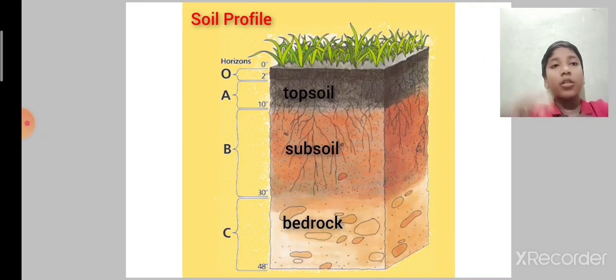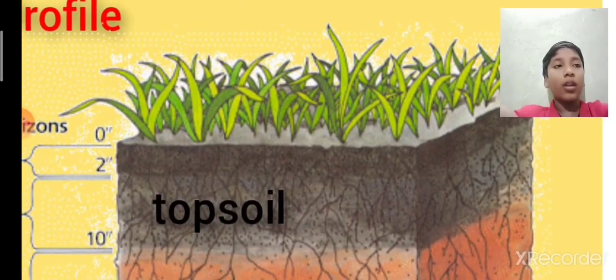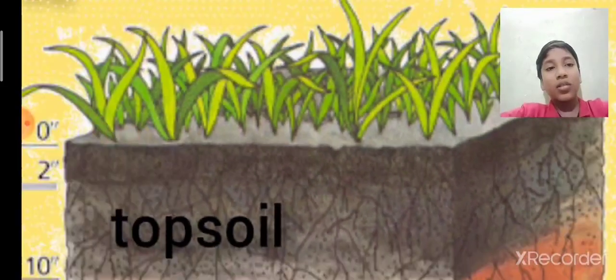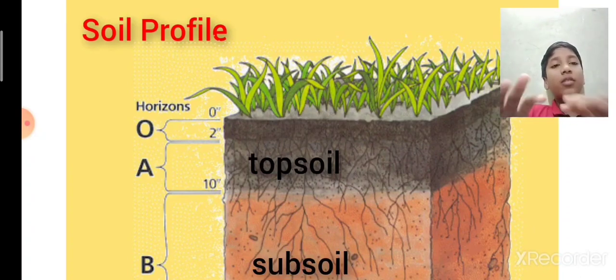Next, we will see about soil profile. What does soil profile mean? Soil profile refers to the layers of soil in which plants grow. A is topsoil. It is very fertile. See, this is the image of topsoil. It is very fertile because it is rich in humus. It is very black, that is humus, and most plants have their roots in topsoil. So here many plants grow.